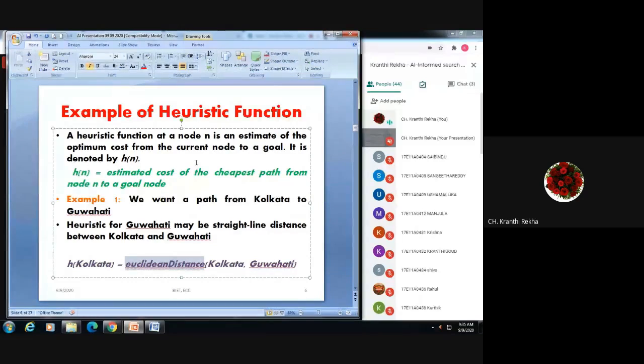It makes use of certain functions that relate various parameters of the application to reach from the initial node to the destination node. So for these path finding algorithms, we use Euclidean distance or any other distances that are most efficient or beneficial, or which are cost efficient or implementation efficient in terms of time complexity, space complexity. That particular method, or that particular function, we will be using.